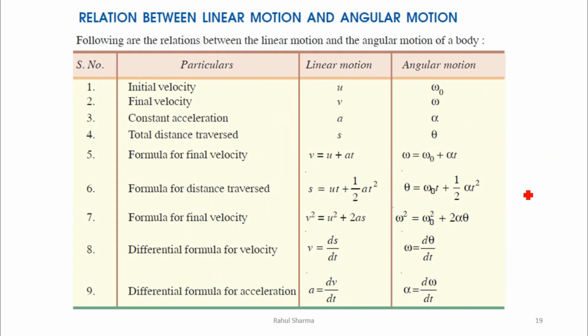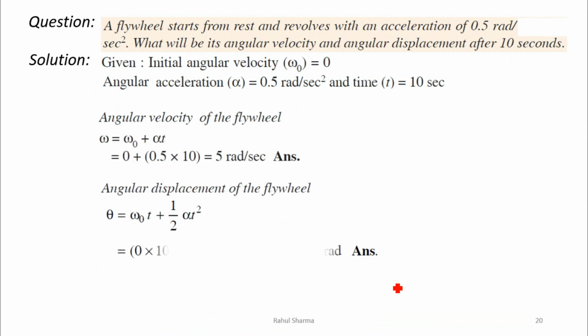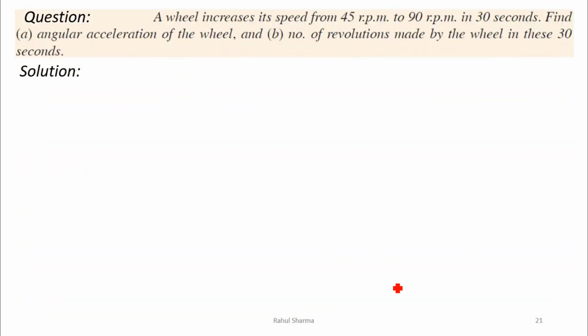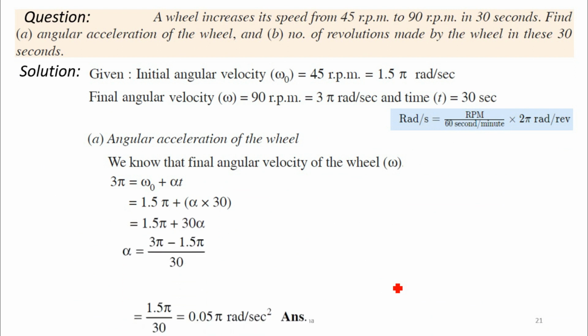So I'll give you one table. This table will help you a lot in understanding, or by comparing the values you can remember all of these things. Like initial velocity, it will be like this, final velocity, acceleration, then distance. Now the equations side by side you can compare, and very easily you will remember all these equations for both rotation as well as rectilinear motion. I have solved these numericals in video form, you can watch those videos. Here we are only discussing the theoretical terms, so that is why I am not going to explain the same thing here. You can watch those videos for more clarity.